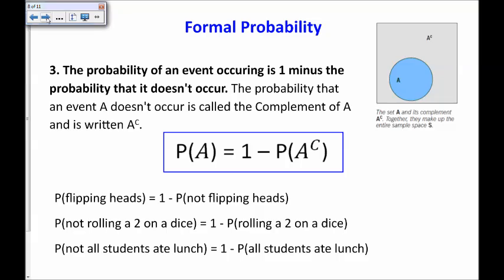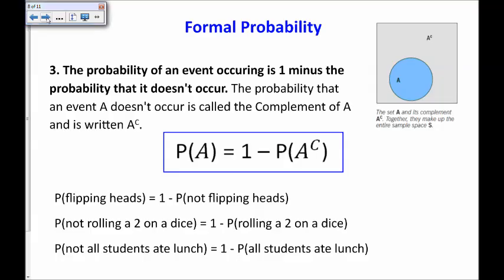Number 3, the probability of an event occurring is 1 minus the probability that it doesn't occur. The probability that an event A doesn't occur is called the complement of A and is written with a superscript C. So for example, the probability of flipping a heads is 1 minus the probability of not flipping a heads. The probability of not rolling a 2 on a dice is 1 minus the probability of rolling a 2 on a dice.